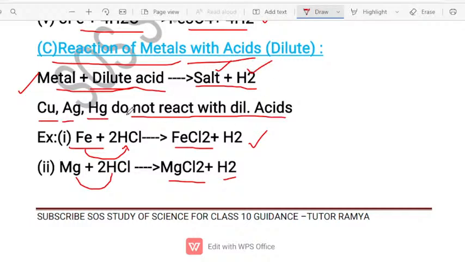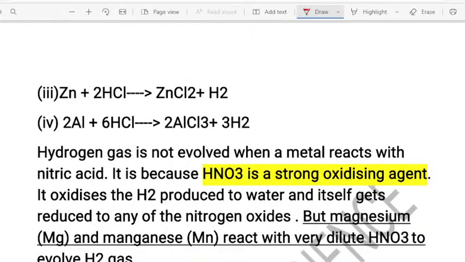Okay. And at this particular time you should know, dear students, they ask in the exam an important topic. I have highlighted it here, a very important topic, highlighted for you, they ask in the exam. What do they ask? As I told you just now, metal reacts with acid to form hydrogen gas, it releases hydrogen gas. In the exam they will ask, hydrogen gas is not released when metal reacts with nitric acid. Hydrogen gas is not released when metal reacts with nitric acid, why, they ask in the exam.